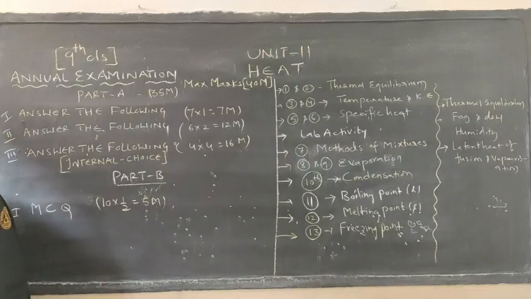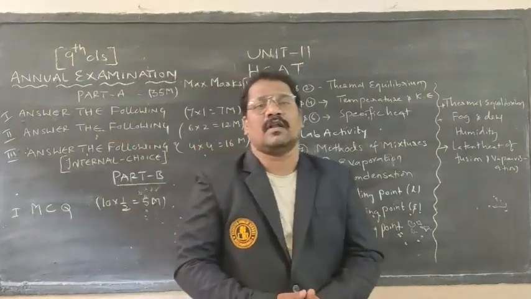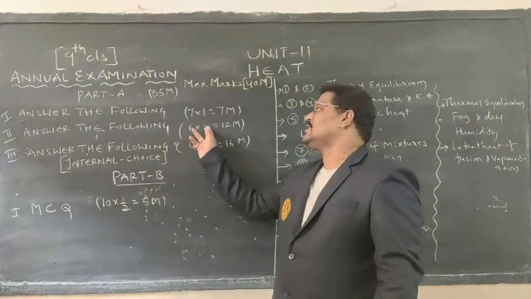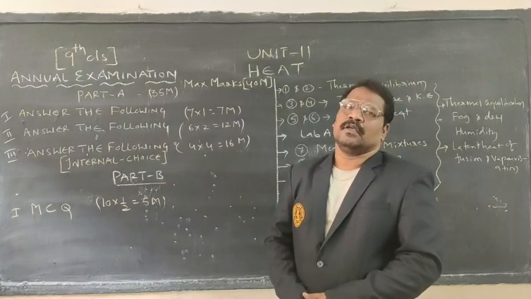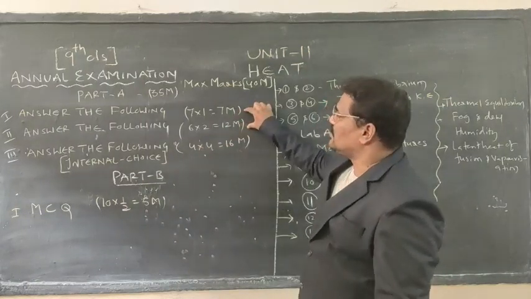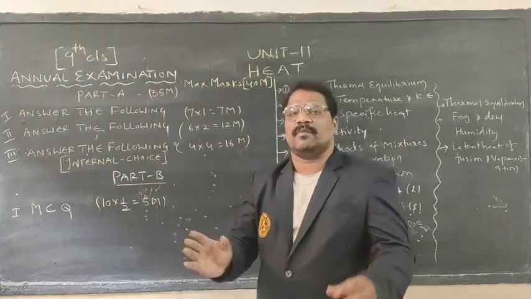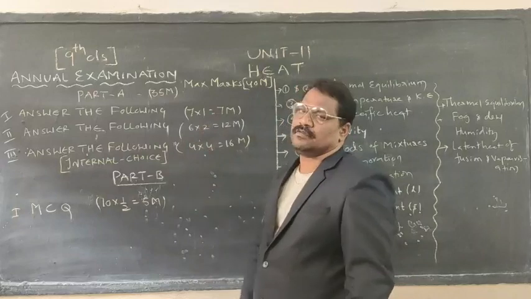Similarly, unit 2, second block: answer the following questions, in which 6 questions will be allotted. Each question consists of 2 marks, therefore 6 twos are 12 marks. If you observe, for these 2 bits there is no internal choice. No internal choice will be allotted for these 2 bits.